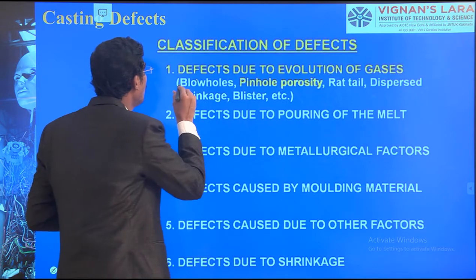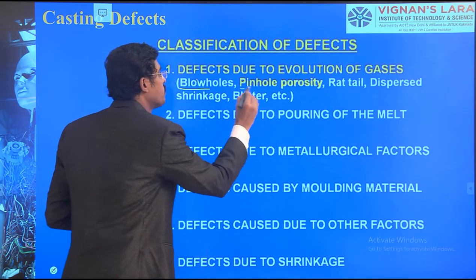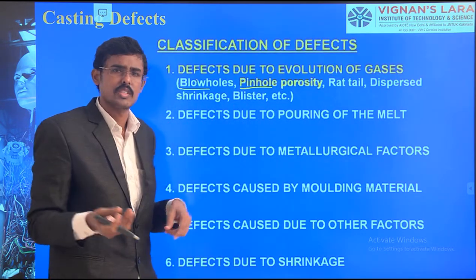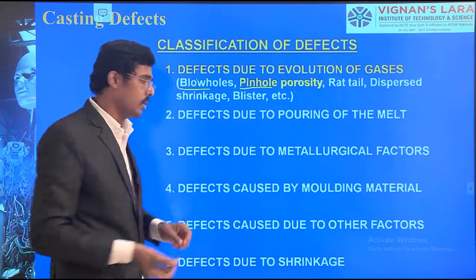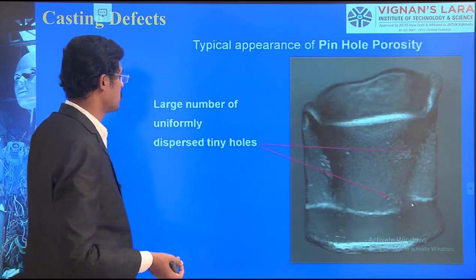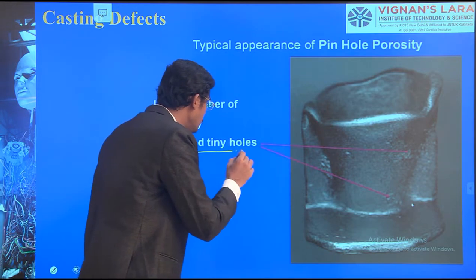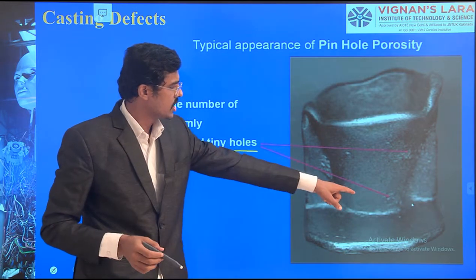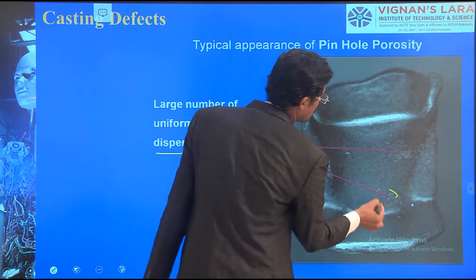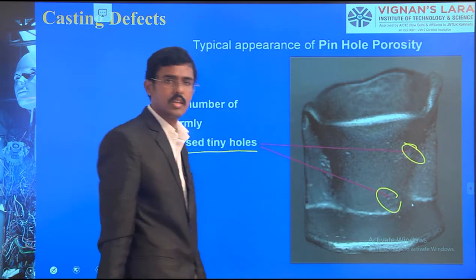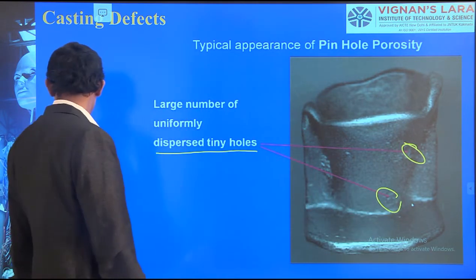This one is a blowhole. This one is a pinhole. There are no such big differences. A blowhole is large, a pinhole is small, but there are some causes for this also. So you can see here a large number of uniformly dispersed tiny holes. You can see some small micro holes. So all of this belongs to pinholes.